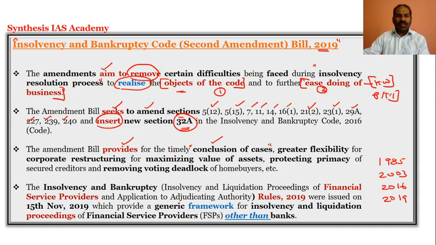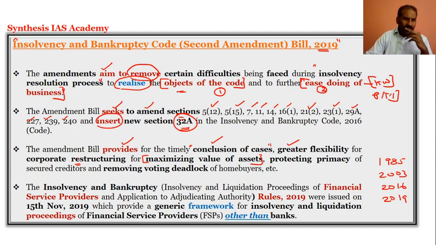This is very important. They wanted to conclude the cases, not trying to drag it or make sure that it takes a lengthier time. And then it will have greater flexibility for corporate restructuring for maximum value of assets. So definitely there will be greater flexibility for corporate restructuring. Why? So that once you restructure, you will have the maximum value of the assets.